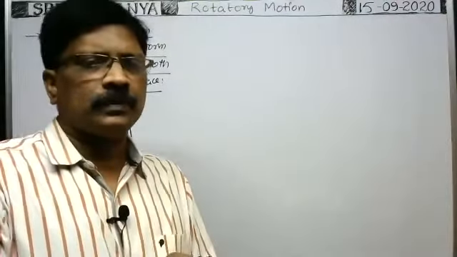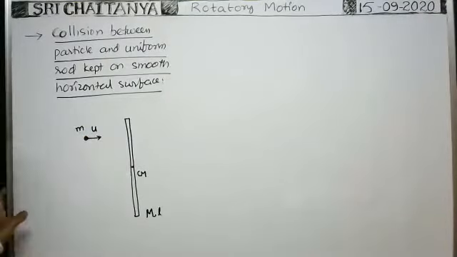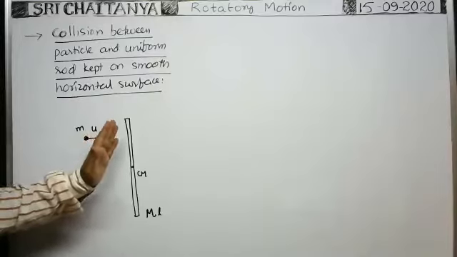Here you see, this rod is kept on the smooth horizontal surface. Initially it is at rest. Now this rod is struck by a particle of mass small m, initially moving with a velocity u.